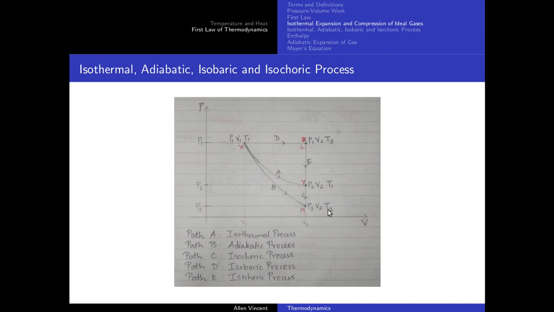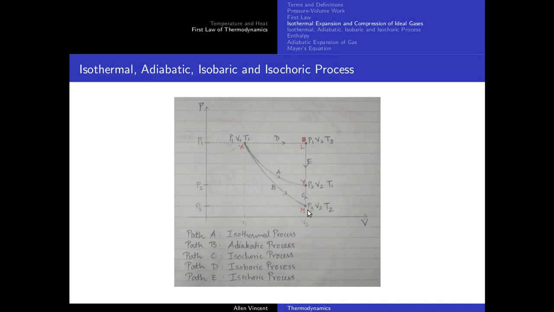Of course pressure and volume will also change. Now path C, this is the path C from M to Y. From M to Y, volume is the same, correct? Volume is the same. So along path C, it is an isochoric process. Isochoric process is a process where volume is constant. So in that case, pressure changes, volume remains the same, temperature will obviously change.